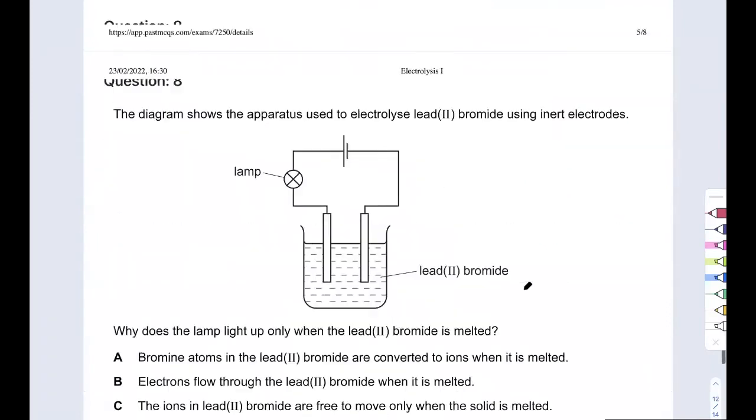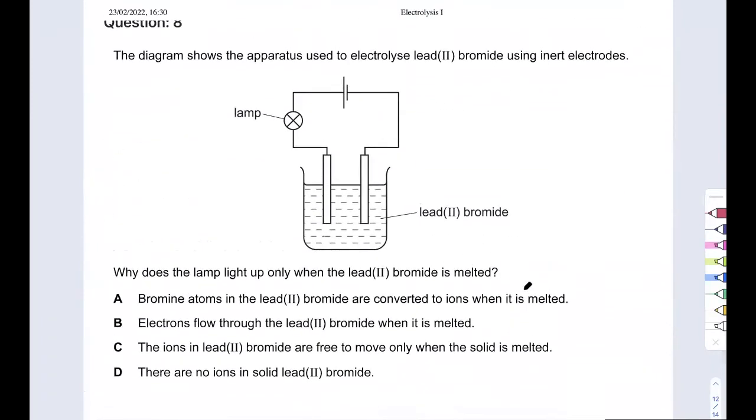All right, moving on. The diagram shows the apparatus used to electrolyze lead-2 bromide. So I have lead-2 bromide. I'm going to get lead-2 ion and bromide ion. This is going to give me bromine. This is going to give me lead because I don't have water. So the moment I see this, I always try to write down my products or my ions. This makes it much easier for me to check the options. And I would suggest you do the same.